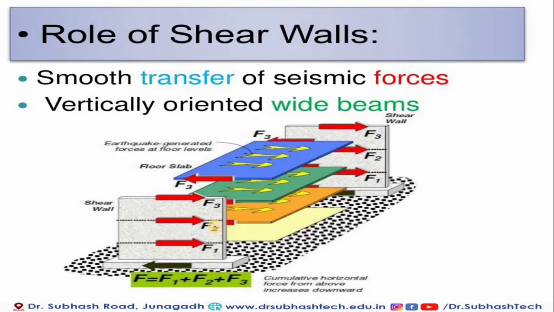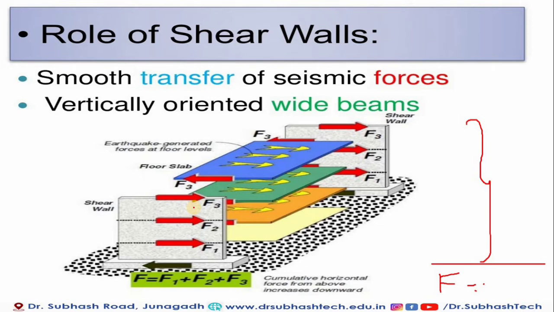Now, the role of shear wall: the smooth transfer of seismic force. We all know that our main reason for providing the shear wall is to resist lateral load, but it transfers the force very smoothly, like a vertically oriented wide beam. You can see that this is the force F, and F should be a summation of F1, F2, F3, meaning different stories. The force should differ per story, so the total F should be generated at the foundation. Story-wise we calculate the lumped mass, and at the foundation we conclude the final F is nothing but F1, F2 and F3.